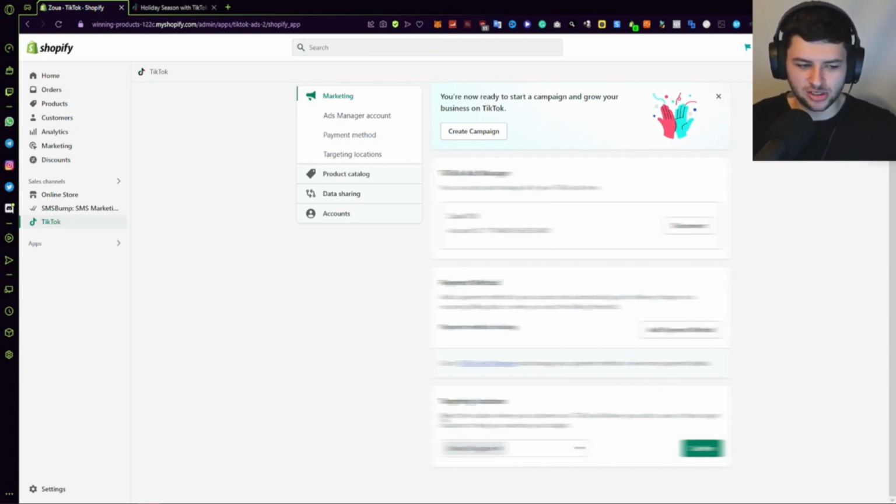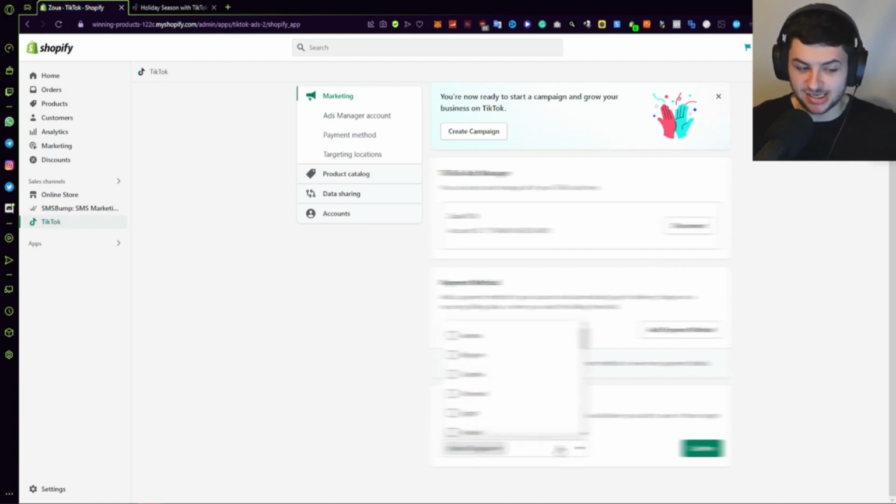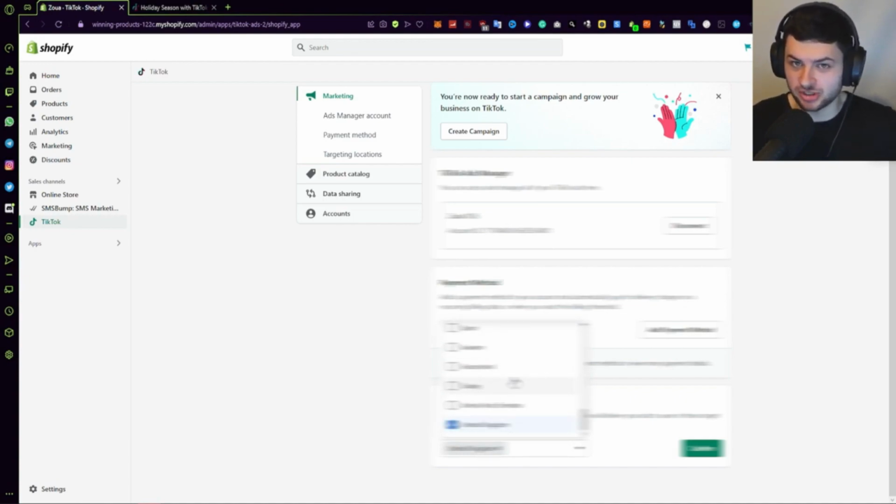Now, under targeting locations, select the information on the location where your customers are, and TikTok will deliver users in those locations to help maximize your budget. Now, this is interesting because I selected United States before, right? But it's actually set it to UK because I guess since I created my account in the UK originally on a British phone number, which is the same phone number which I use internationally in different countries as well as in Europe, right?